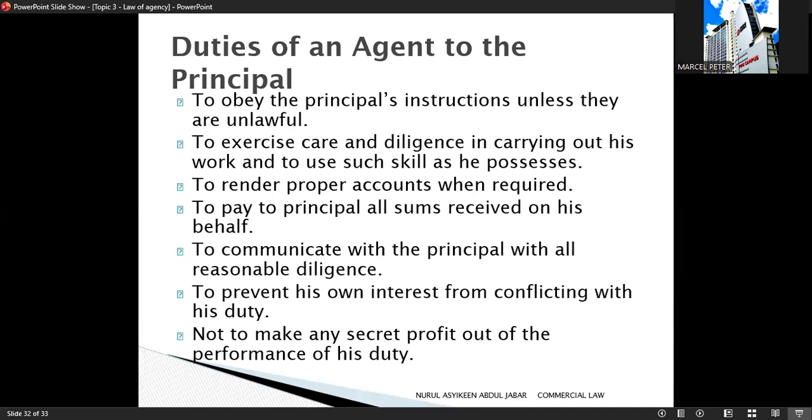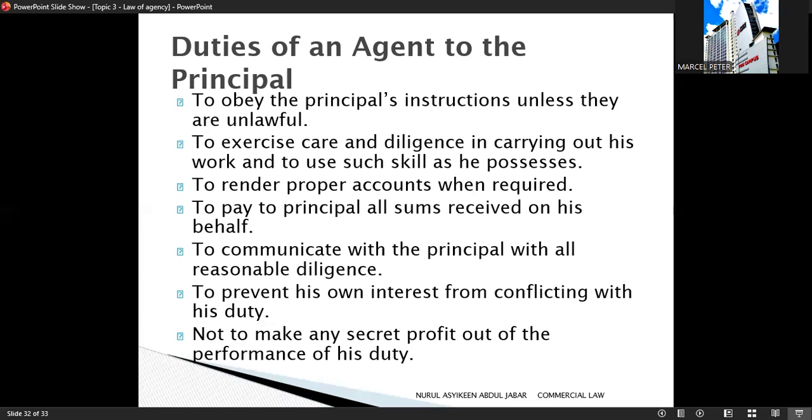Number 2, duty to exercise care and diligence. The agent must carry out the work carefully and use the skills and knowledge that he has. The agent is expected to act like a reasonable person in that profession. Number 3, duty to render proper accounts. When required, the agent must keep proper records and give true and clear accounts of all transactions to the principal.